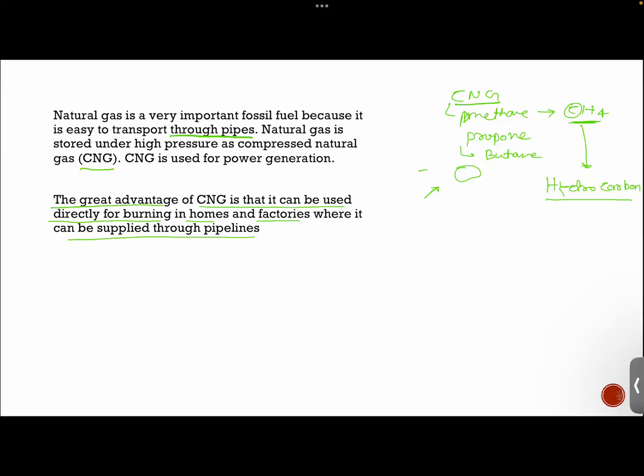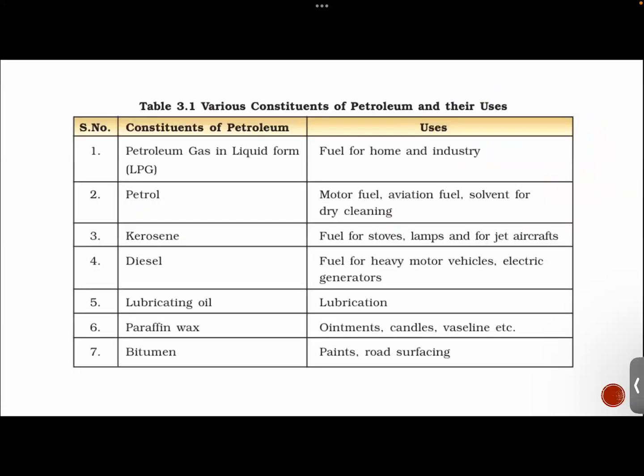Now moving ahead, what are the various constituents of petroleum and their uses, as we talked about earlier as well? Like petroleum gas in liquid form, that is LPG. What is the major constituent of LPG? That is butane. Remember this, guys. The major composition of LPG, that is liquefied petroleum gas, is butane. It is used as fuel for home and industry. Petrol, kerosene, diesel, lubricating oil, paraffin wax, and bitumen are other components extracted from fractional distillation of petroleum.